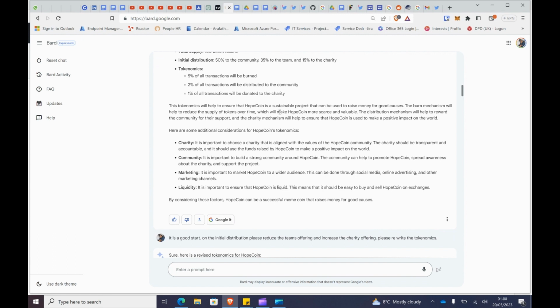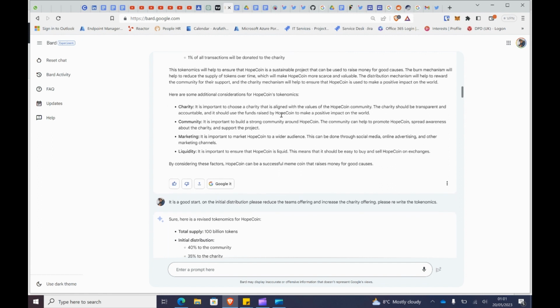This tokenomics helps ensure the project can be used to raise money for a good cause. The burn mechanism will help reduce the supply of the token over time, which is good, and will make Hopecoin more scarce and valuable. The distribution mechanism will help reward the community for their support. And the charity mechanism will help ensure the Hopecoin is used to make a positive impact on the world.